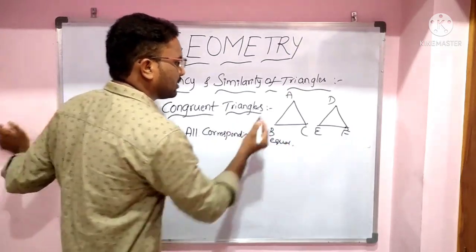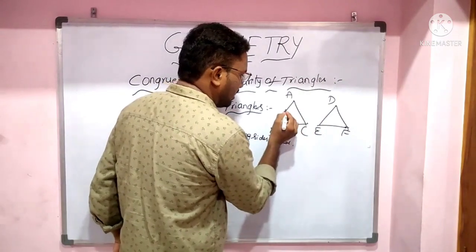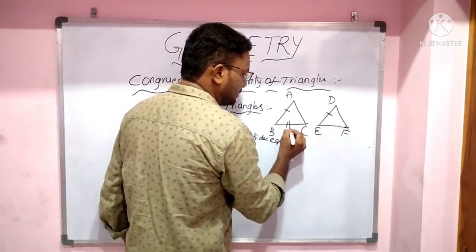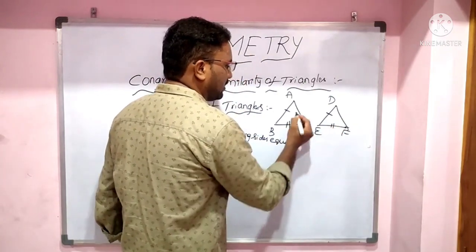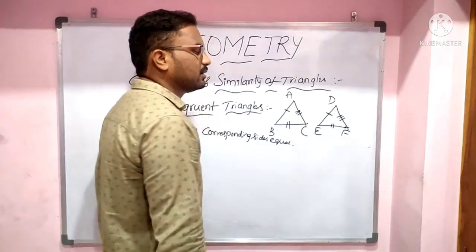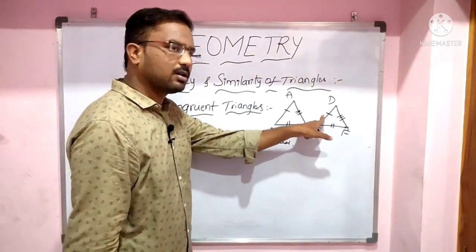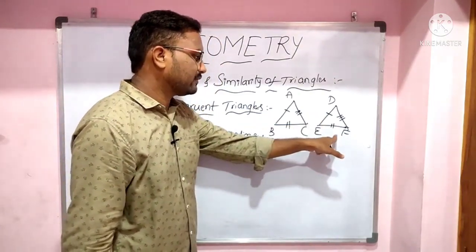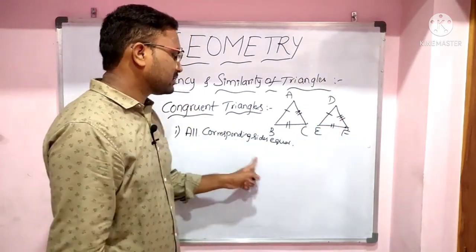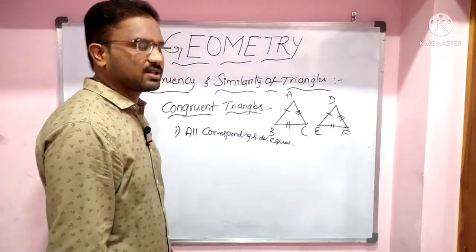That means in these two triangles, AB equal to DE, BC equal to EF and AC equal to DF. So all corresponding sides are equal. This is the first condition.